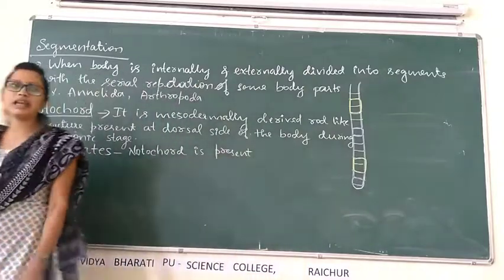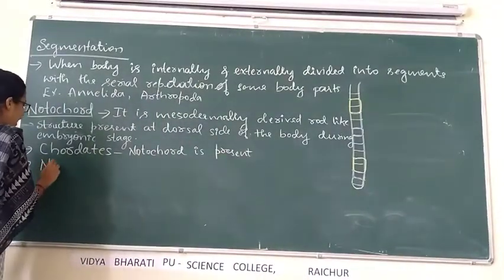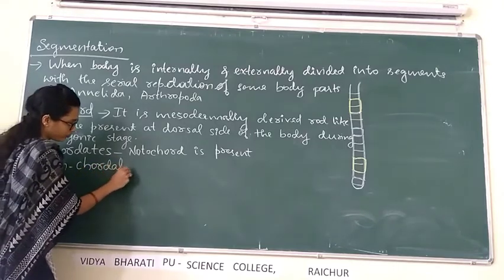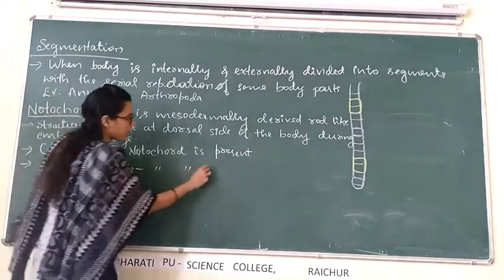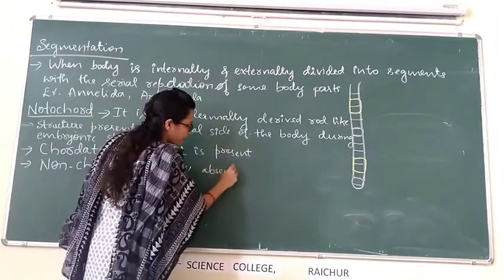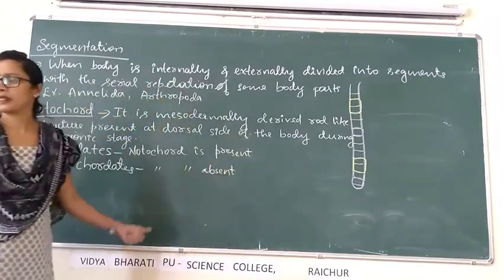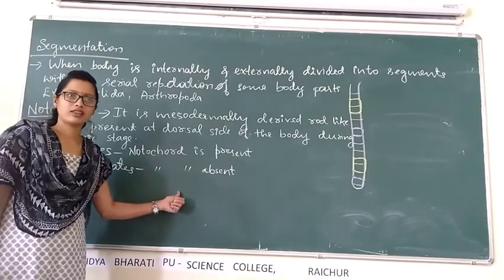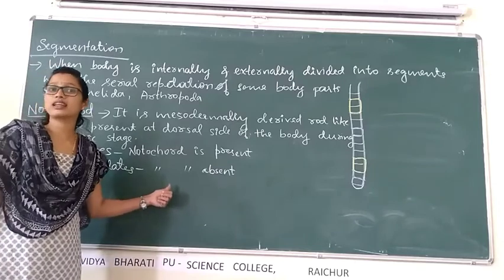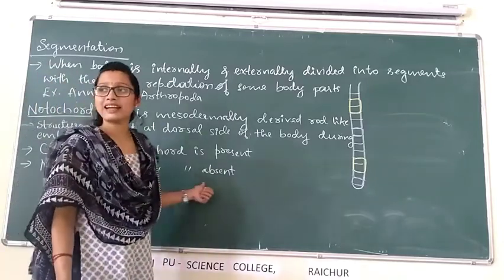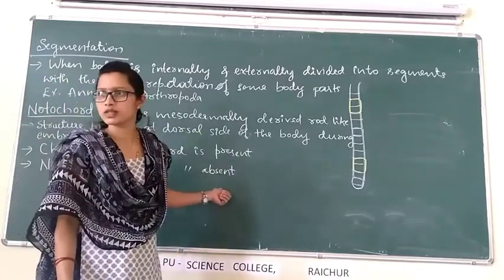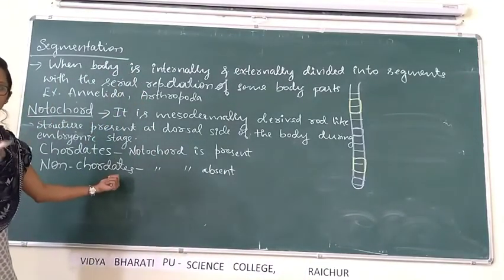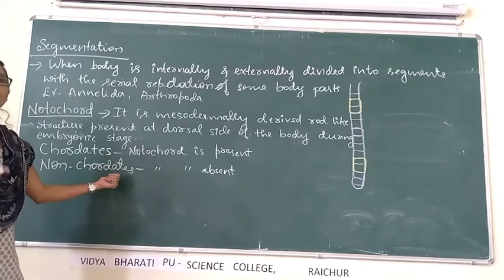Non-chordates means animals in which notochord is absent. They are called non-chordates. For example, sponges, Porifera, Hydra, which comes under Coelenterata, then Platyhelminthes, flatworms. These come under non-chordates because in the body of these organisms notochord is absent.